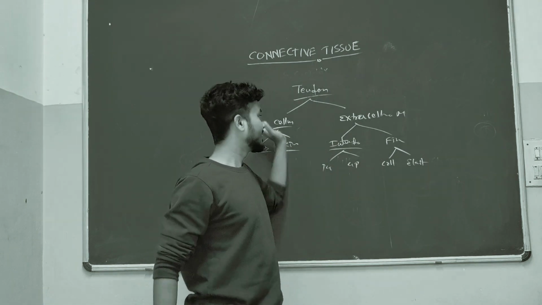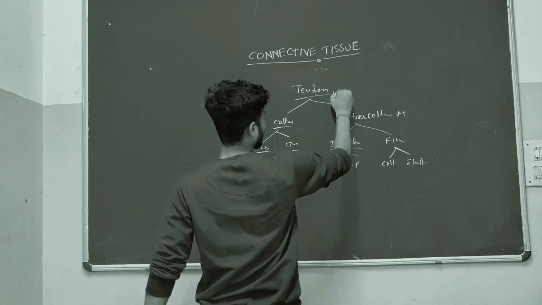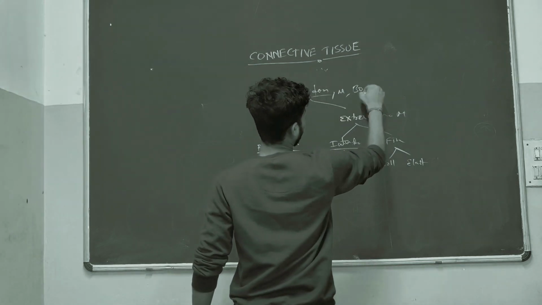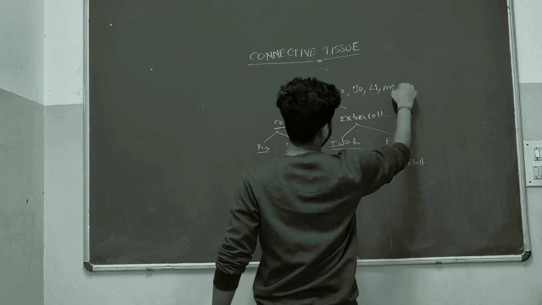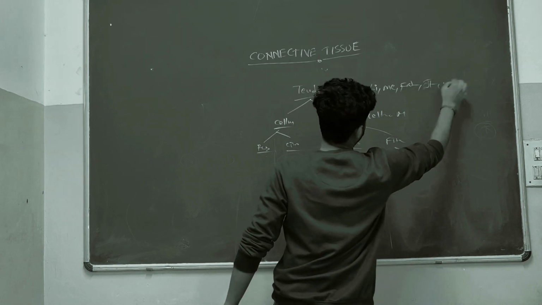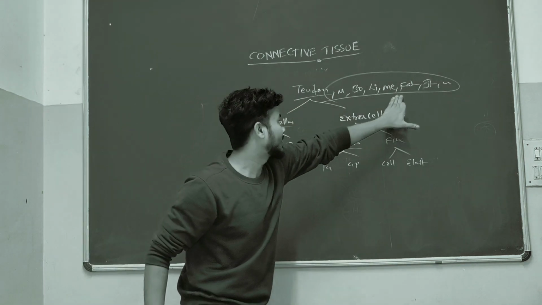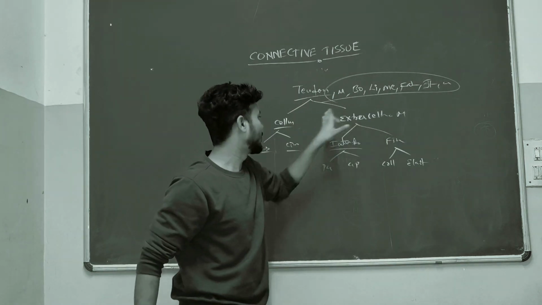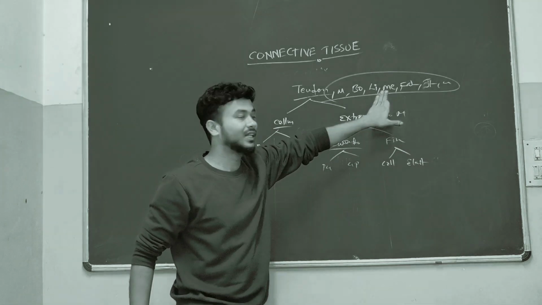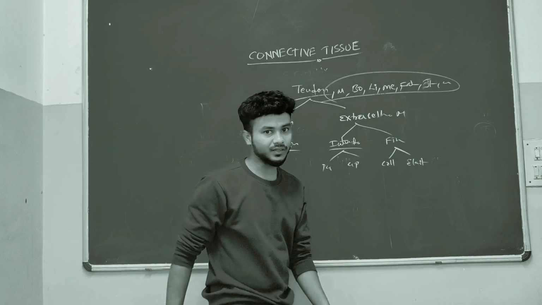Okay. For each and every structure, tendon, muscle, bone, ligament, menisci, fat, joint capsule, we should know the structural components. Okay, clear. This is about the structure of connective tissue.